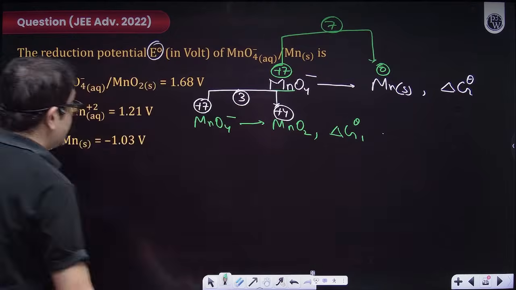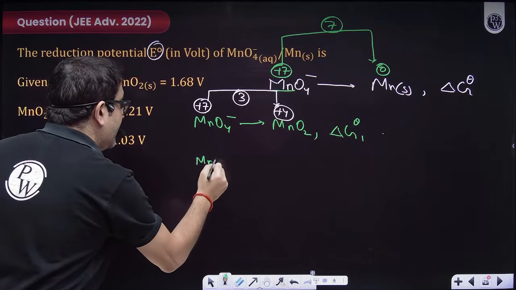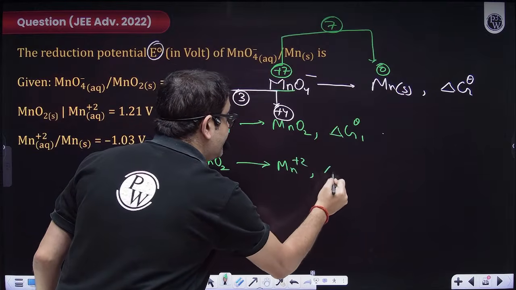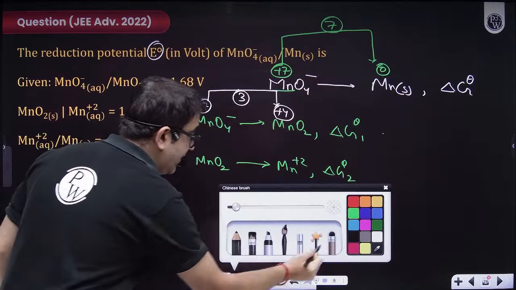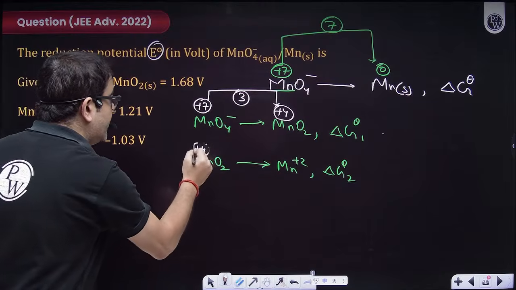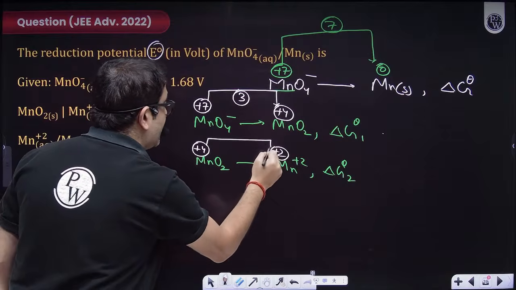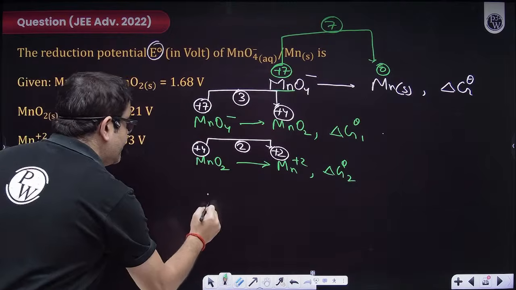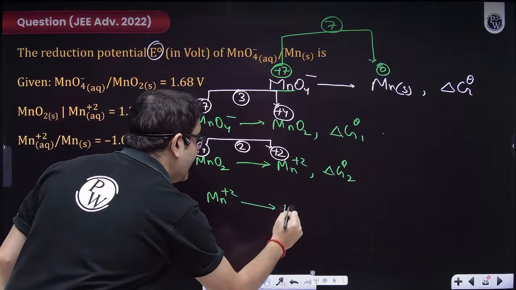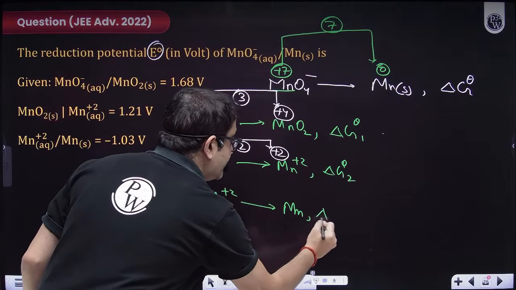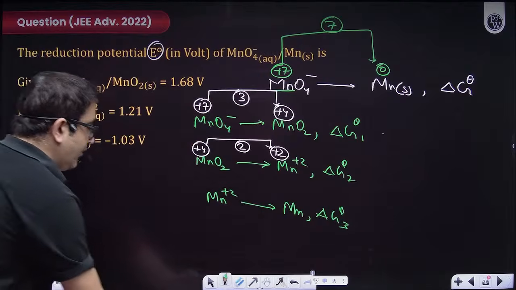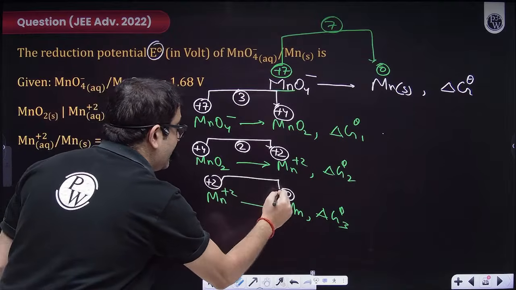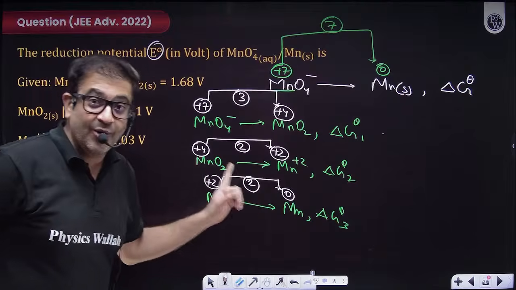Next one. So next one is MnO2 forming Mn plus 2. Let's say delta G for this reaction is delta G naught 2. What is the number of electrons transferred? Sir, from plus 4, it is going to plus 2. So number of electrons transferred will be 2. Last one. So last one is Mn plus 2 going to manganese. Let's say delta G for this is delta G naught 3. Sir, what is the change in oxidation state? Beta, from plus 2, it is going to 0. So number of electrons transferred again is 2 over here. I hope everybody is clear.